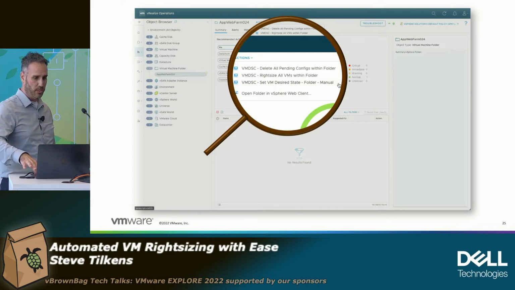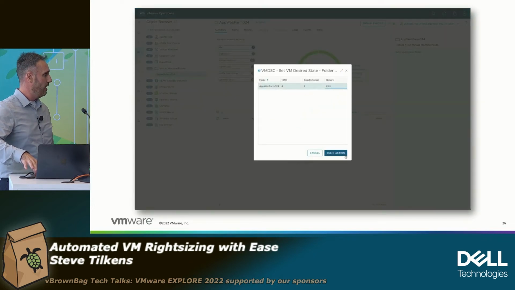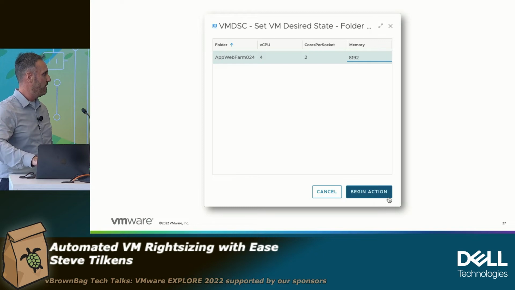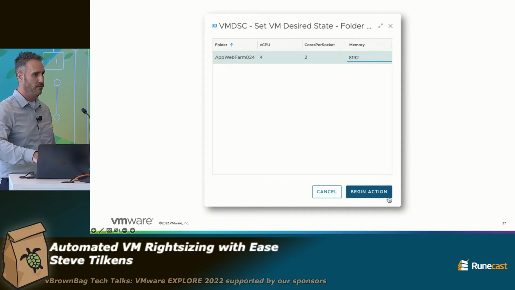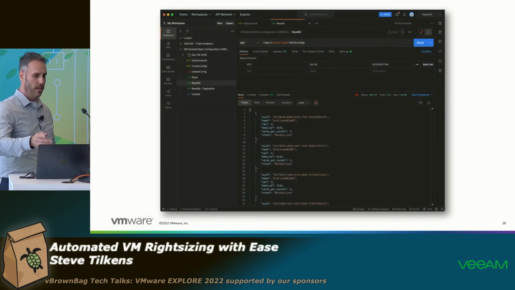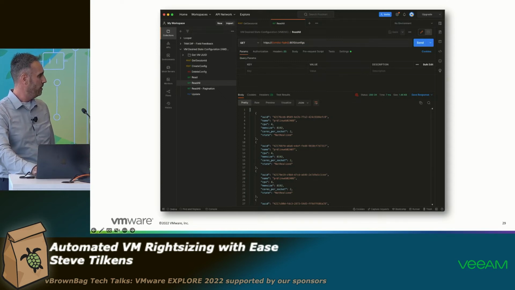So in this case, we're going to click on set desired state folder manual. And again, here, I'll make this a little bigger. You can now specify the CPU, cores per socket, and memory. And this is going to get pushed into VMDSC for every VM in that folder. So we'll click Begin Action, click OK. And again, going back to Postman, we'll just run a read all API request. And we can see, sure enough, we have a record for every VM in that folder.